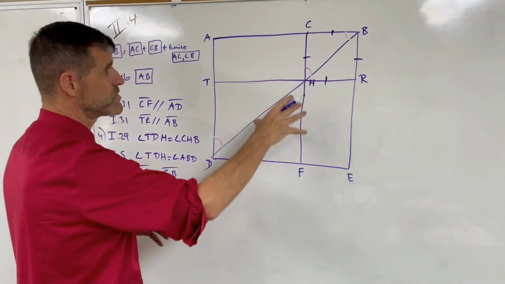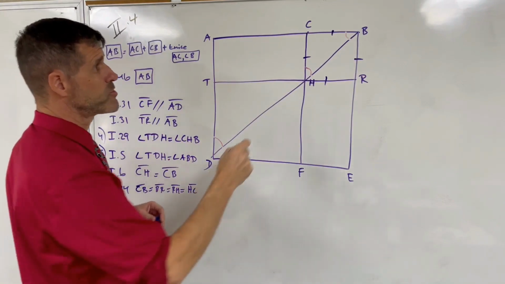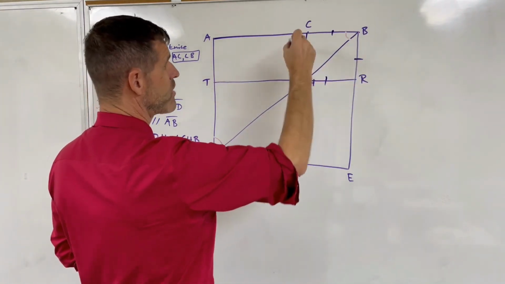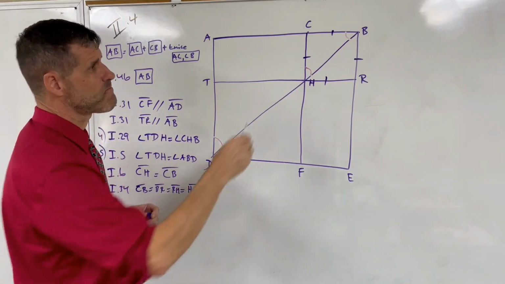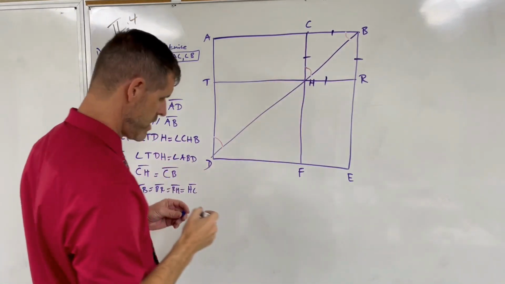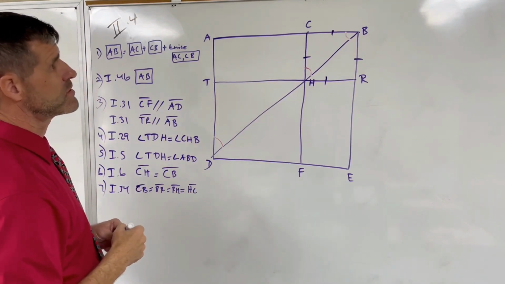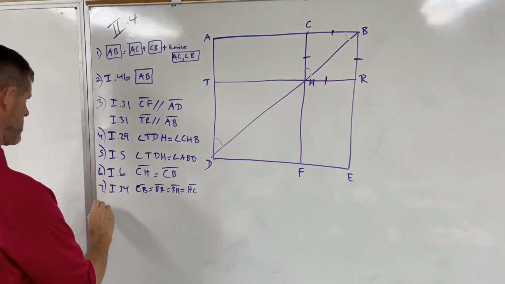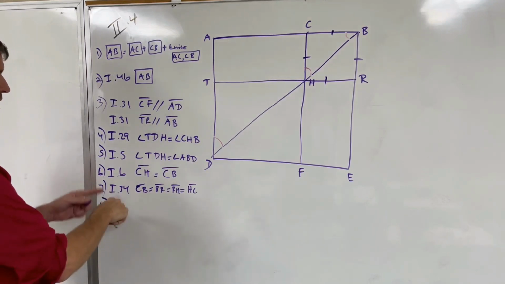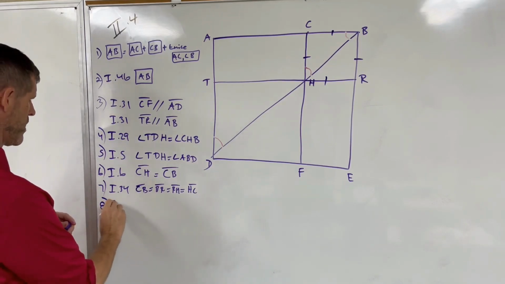Now our goal is to get the figure CR to be a square, which means that it has to be equilateral and equiangular, with each of the angles being a right angle. We've just shown that it's equilateral, and now we're going to go on to show that it is equiangular with each of the angles being a right angle. And he goes back, uses a combination of Prop 34 and Proposition 29 from book 1.